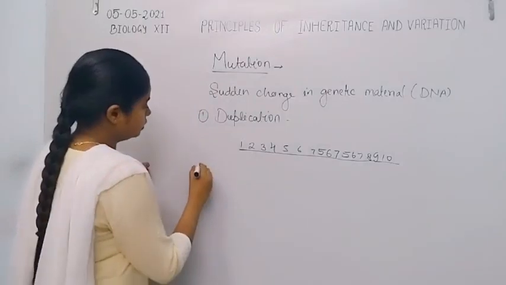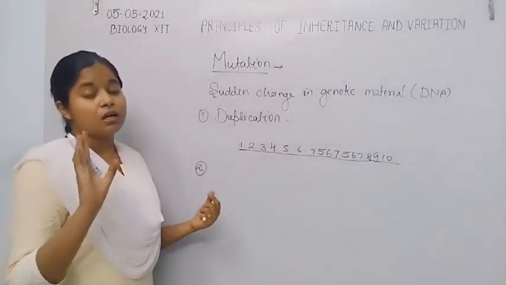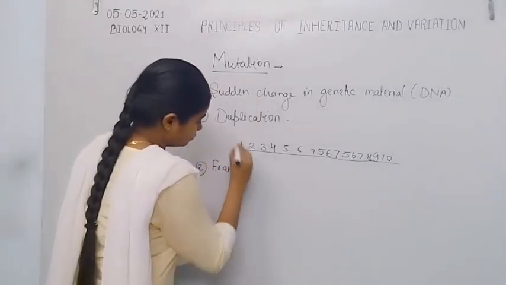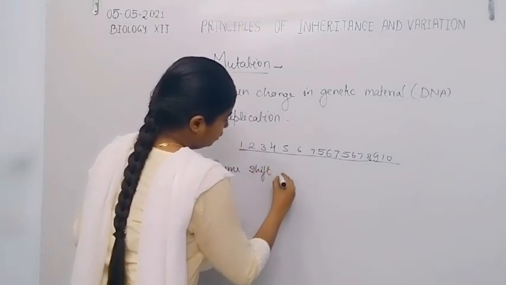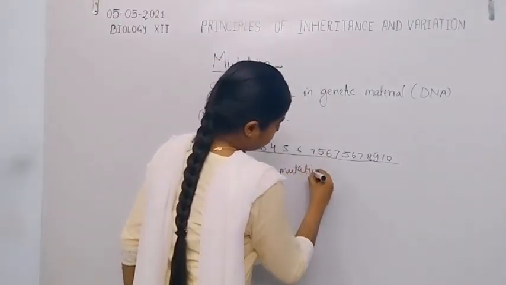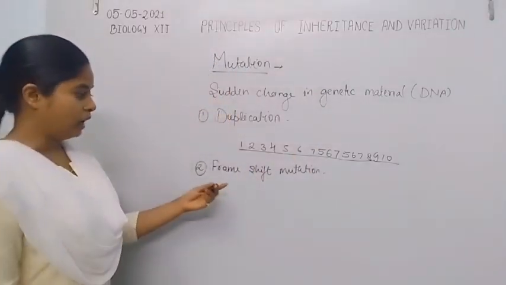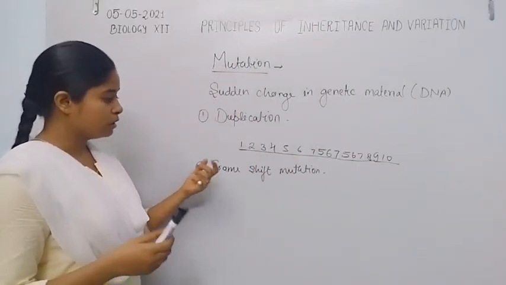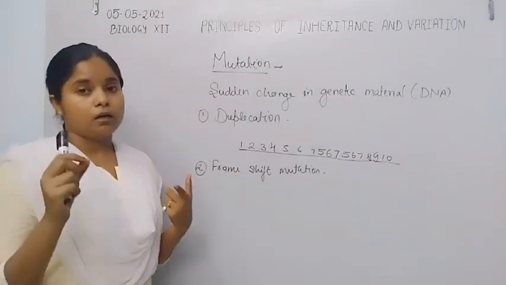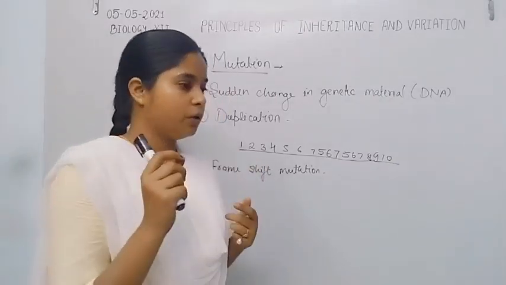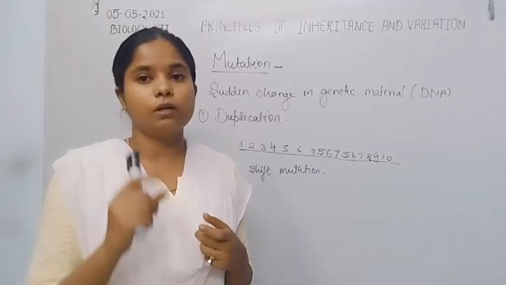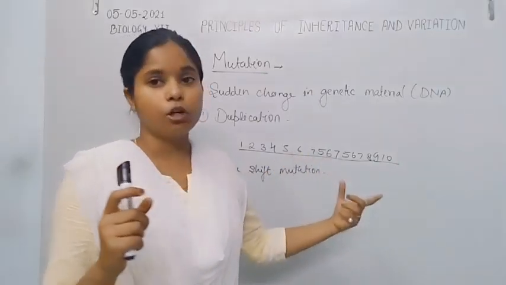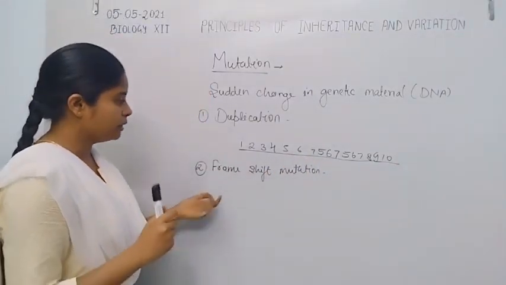Now, the second cause of mutation is frame shift mutation. Frame shift mutation is also considered a mutation, because in frame shift mutation, when any gain or loss of a small section, or gain or loss of a nitrogenous base, occurs in the genetic material or in the DNA molecule, that causes the mutation. What happens during this?